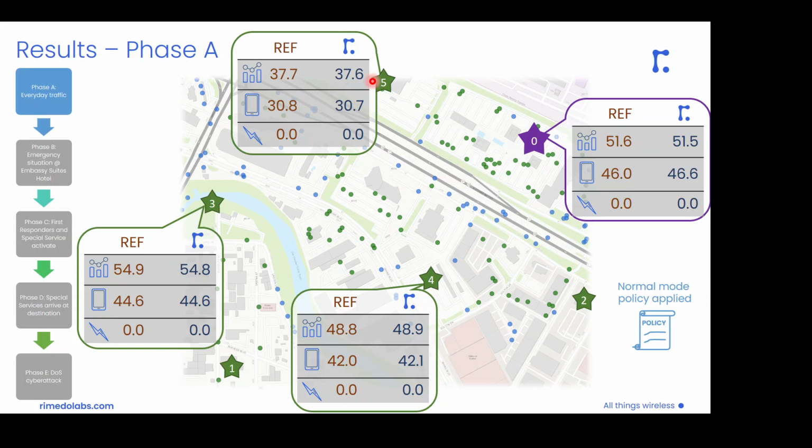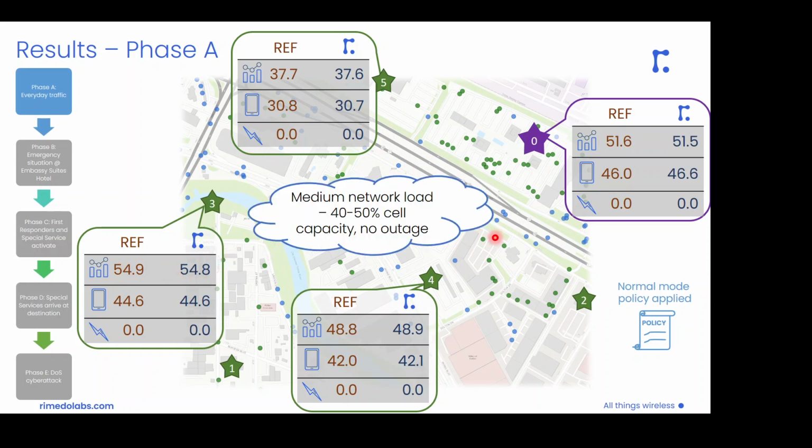And we compare the performance in form of three measures here. So we have this cell load representing the amount of used resources in the cell. Then we have the average number of connected UEs, and the outage rate of UEs. And we start in phase A, where we have quite a stable situation. So the network is moderately loaded. We have only around 40 to 50% of network load, that's the cell capacity used. We have no outage, so the situation is very comfortable for us. We can apply normal mode policies here with the rMedo solution, where we mostly perform load balancing.